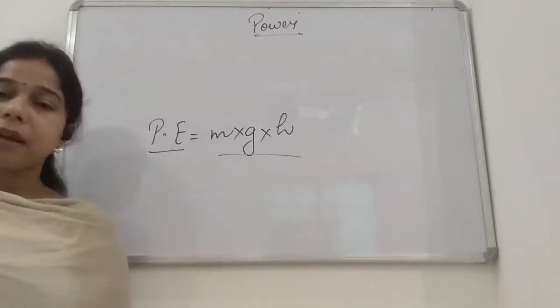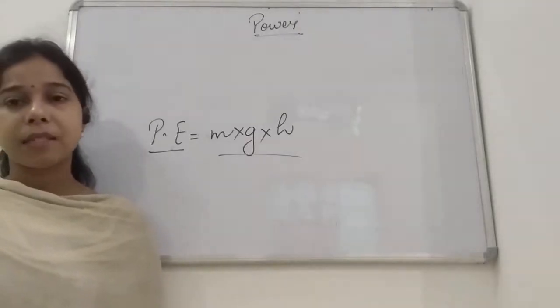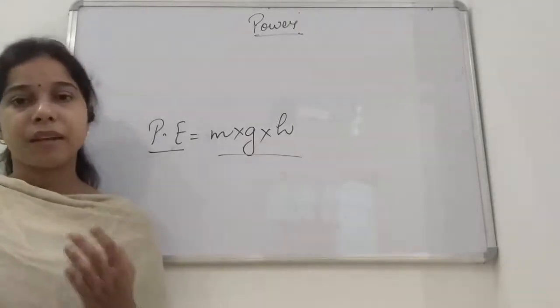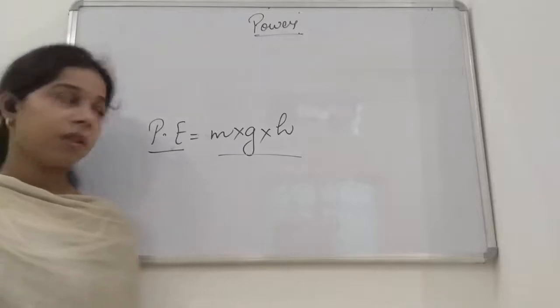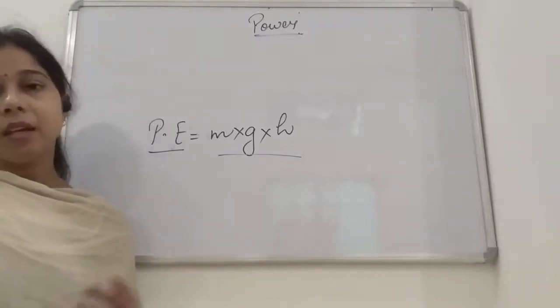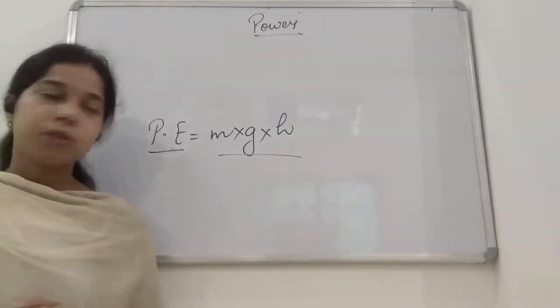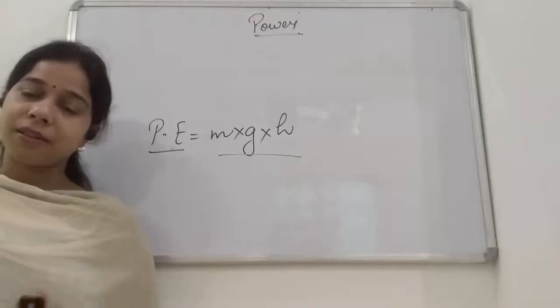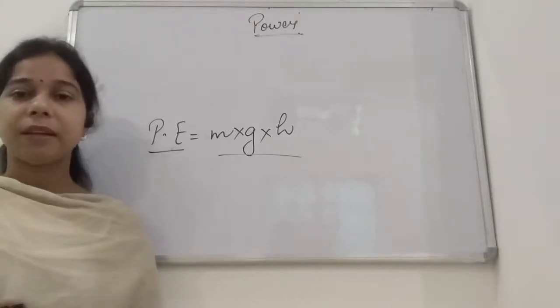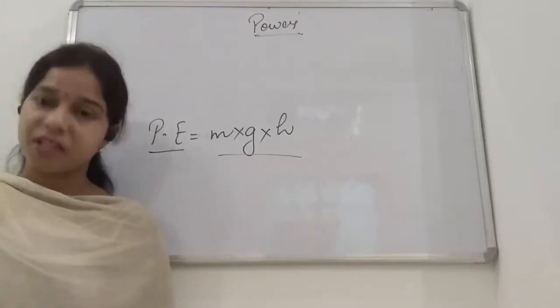In some of the numericals we took the equation of motion, and on that basis we found the height, we found the mass also after that, and finally potential energy is found with the help of this formula. If height is not given, then we can find it with the help of the equation of motion, and finally we can put in the value. It totally depends upon the type of question also, student.